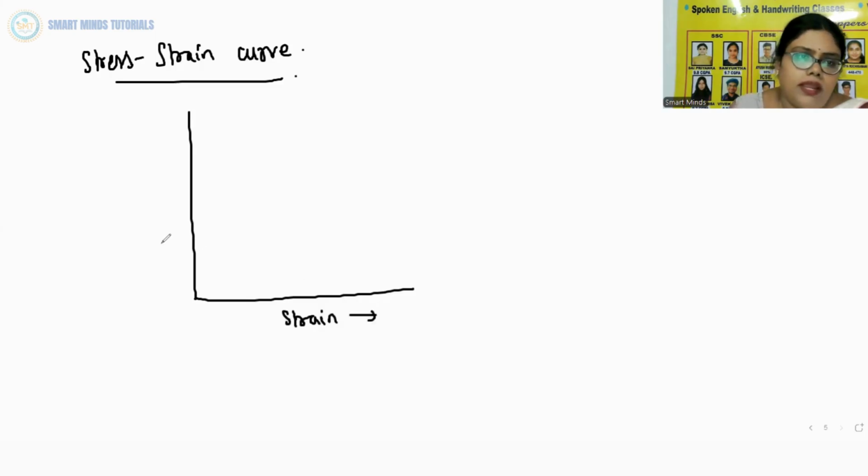If we take strain on the x-axis and stress on the y-axis, and suppose this is less than 1%, you get a curve like this.